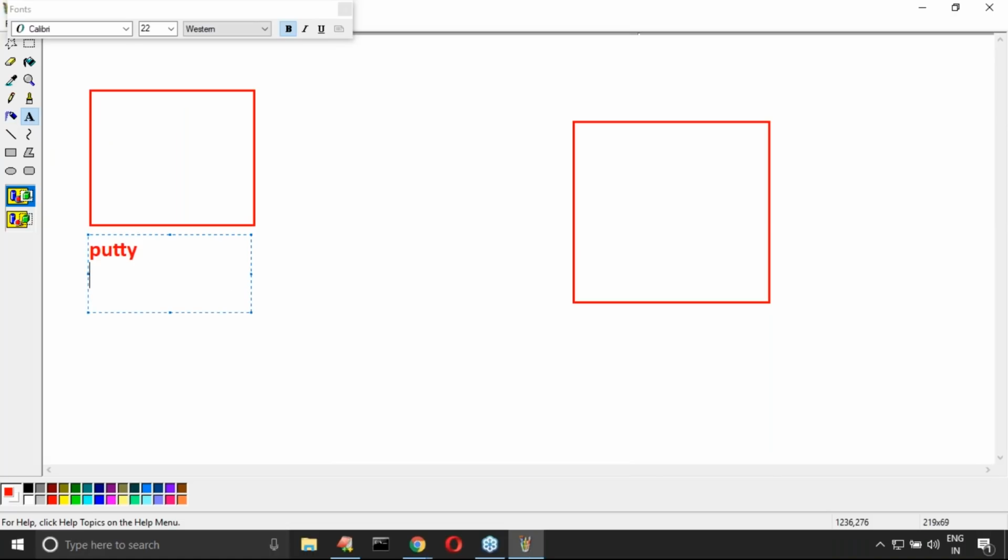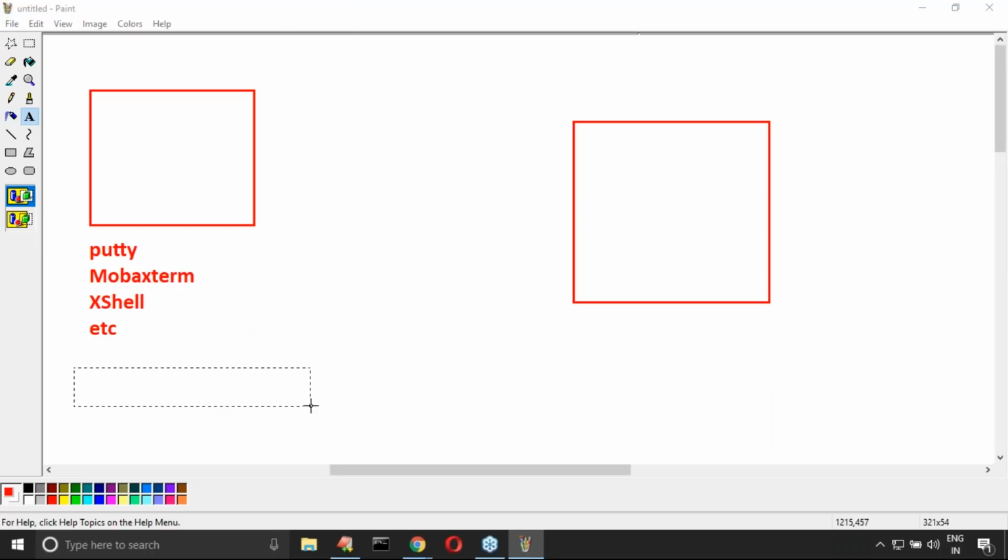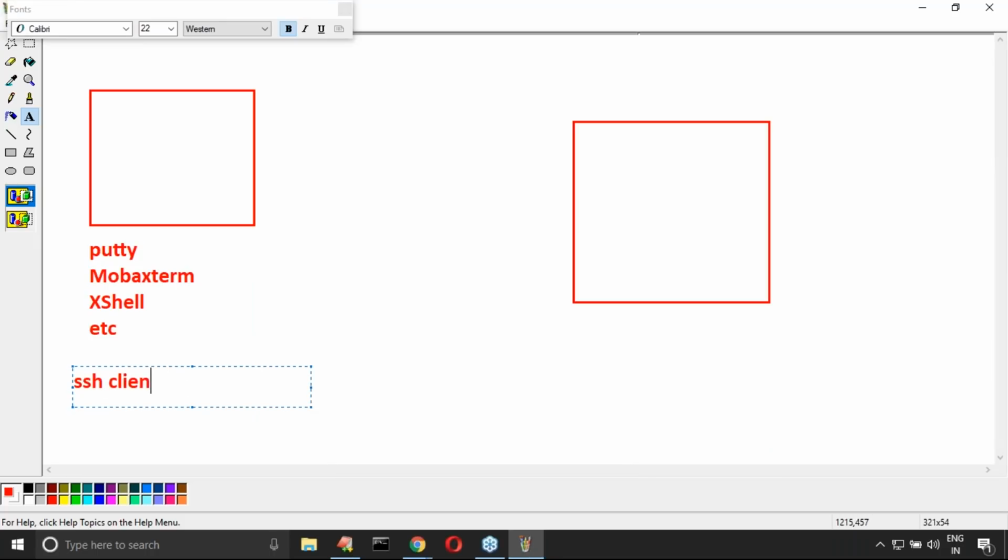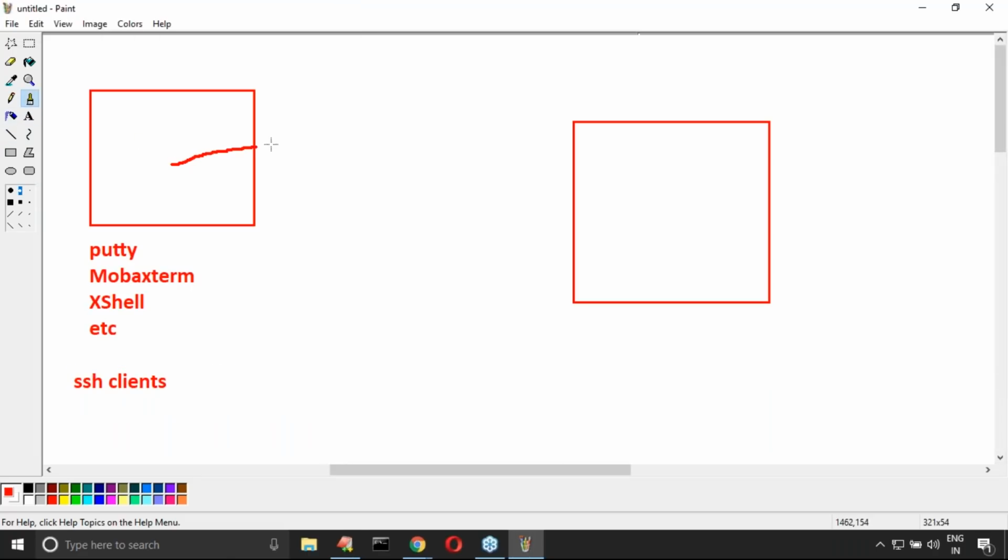After that, MobaXterm, XShell, multiple clients are available to connect. By using this client, I will connect with this remote machine, and happily I can execute the required commands. I can perform my required work.